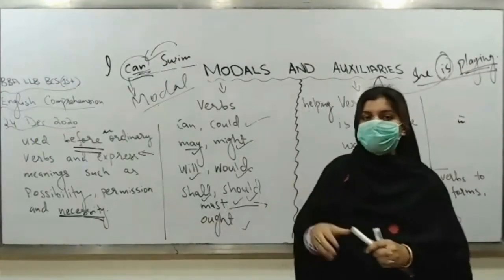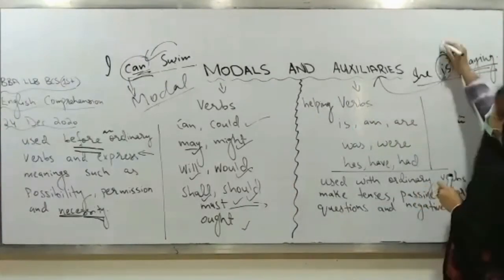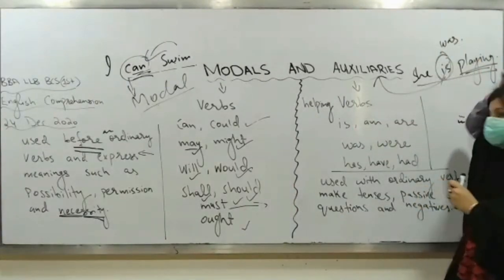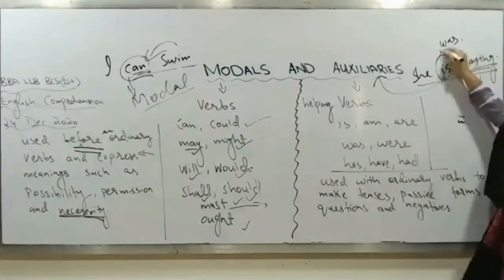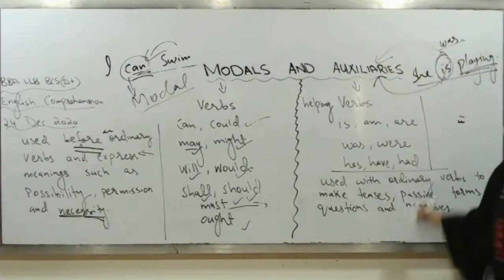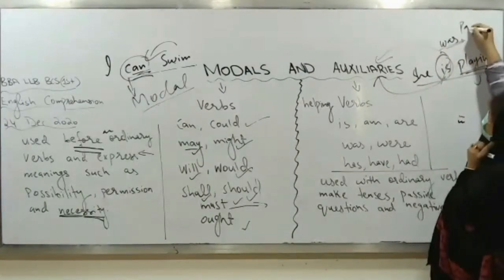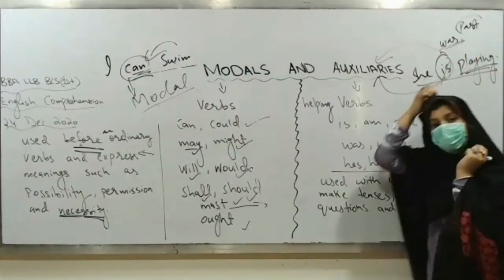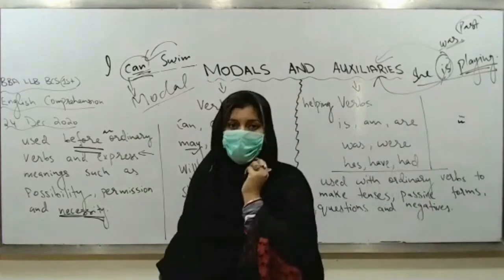So with the help of is, and if I use was here, she was playing. So what is this was? This is called an auxiliary. And why is it called an auxiliary? Because it is expressing the action which was taking place in the past. So is and are, was and were.